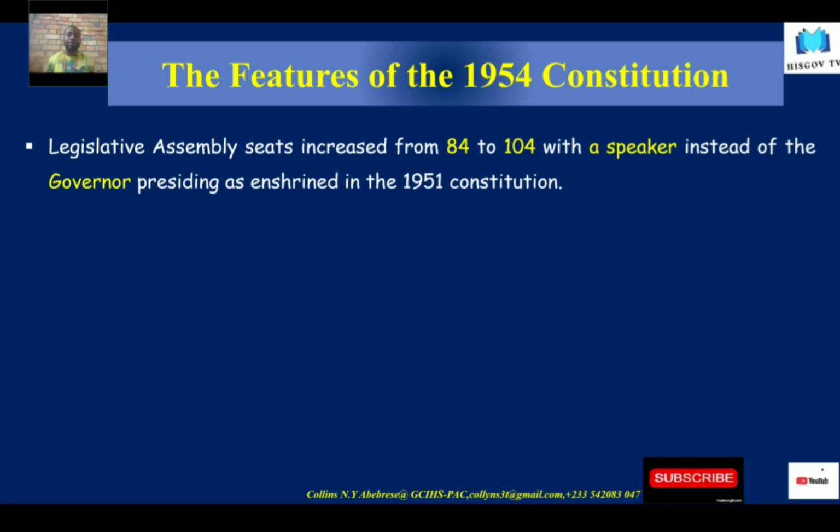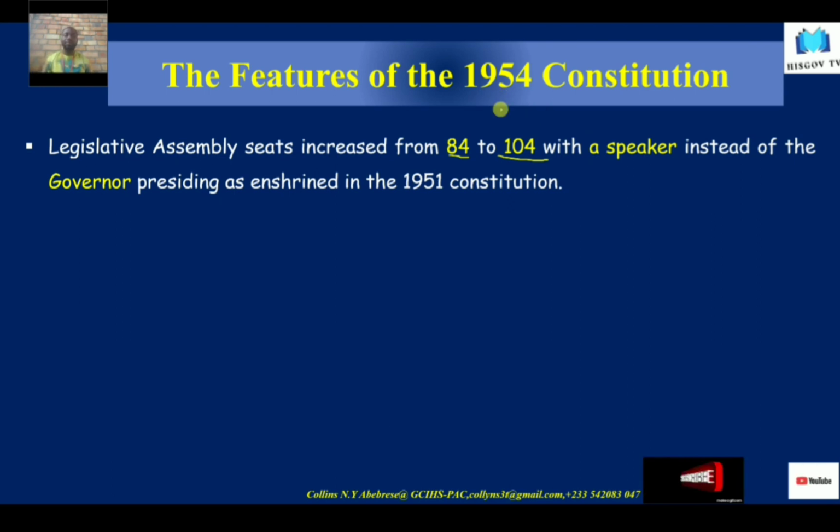In that constitution, the seats in the assembly were 84. However, in Nkrumah's Constitution in 1954, he increased the number of seats in the Legislative Assembly from 84 to 104.